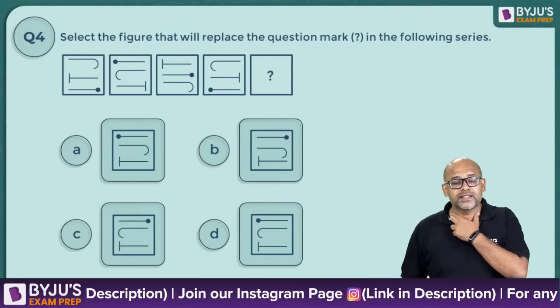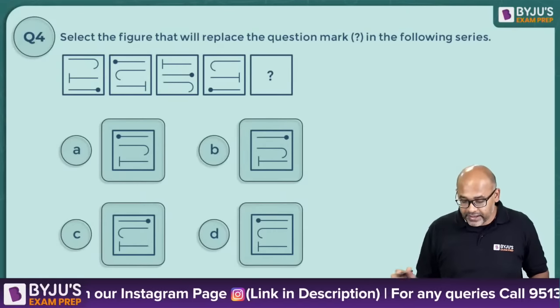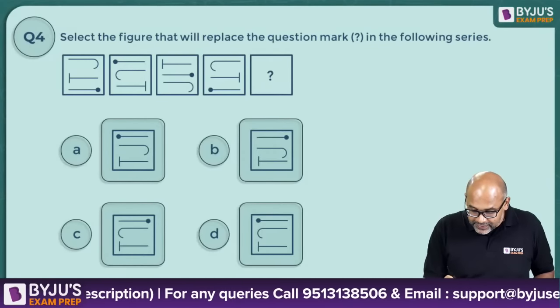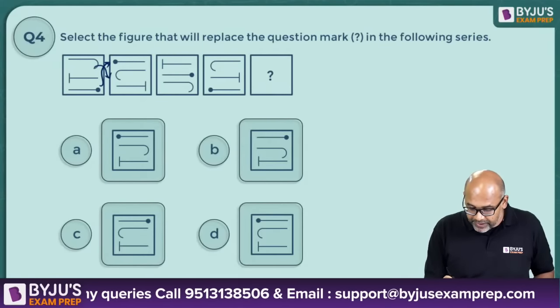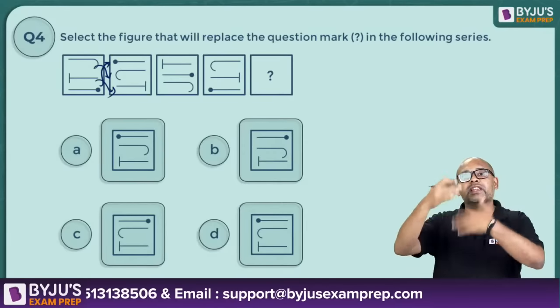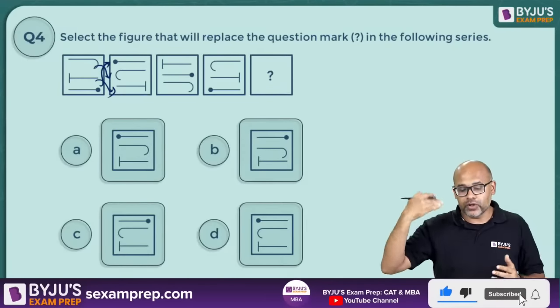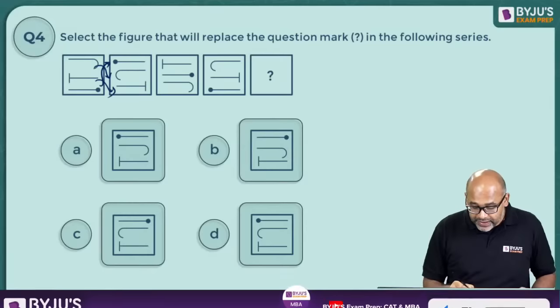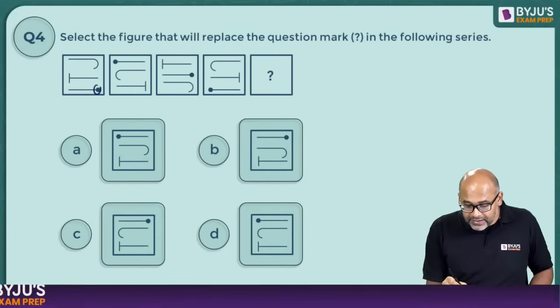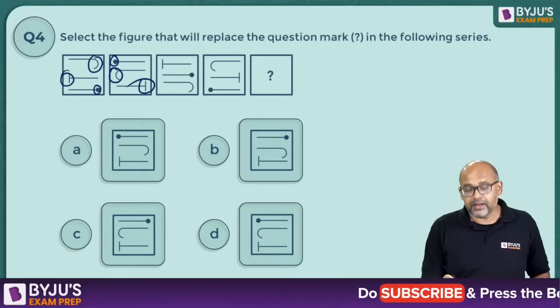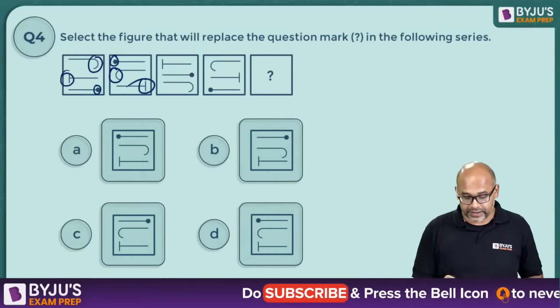Very good, guys. This is a simple one. If you observe carefully, you'll be getting the correct answer as option B. So if you notice, this is going up, this is coming down, and this is coming down. So cyclically, everything is changing. Going up, up to down, down to down. Again, cyclical. So it is cyclical rotation. Second thing you need to notice is the right side is becoming left, the right side is becoming left, the left side is becoming right. So the figure is also inverting.